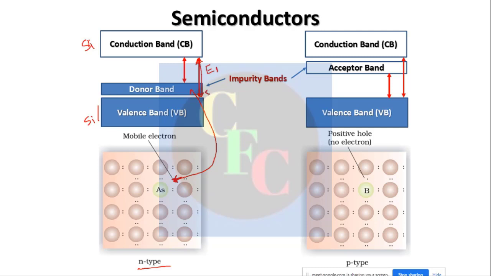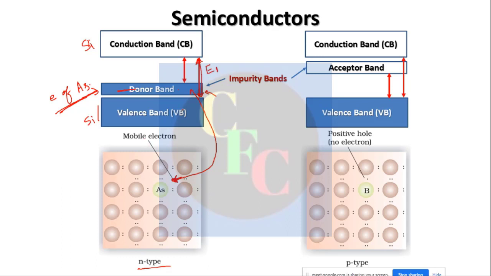These are called donor bands. Why donor bands? Because electrons will go from there. Now this donor band is filled with electrons of the doping agent, arsenic.